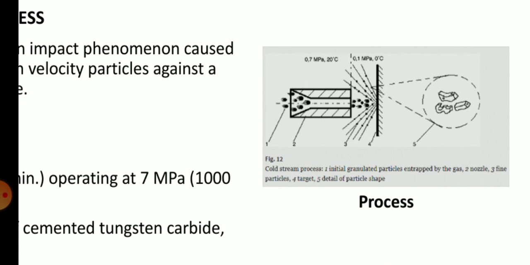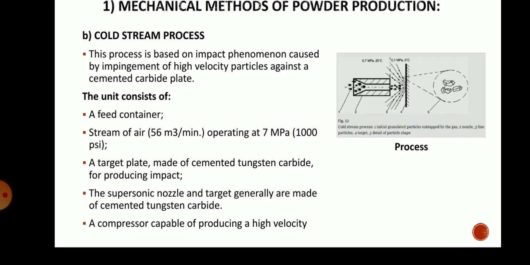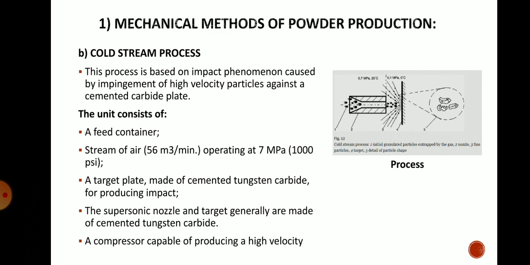And in the fifth part, a small detail of the shape of that particle is shown. That shape is generally a random shape, so we cannot determine which kind of shape it will be. So this is a cold stream process. In this process, small particles with high speed air are bombarded on the targeted surface to prepare the powder. This is a cold stream process.